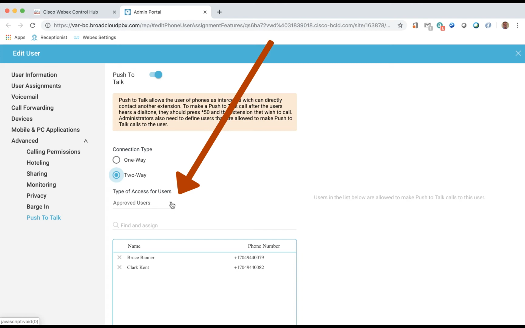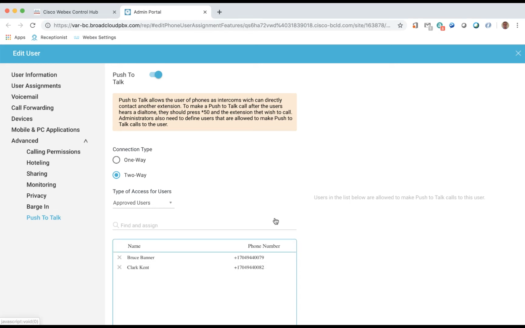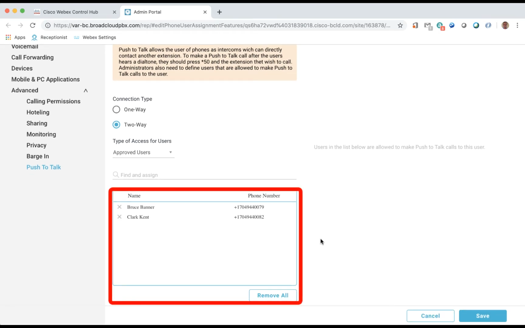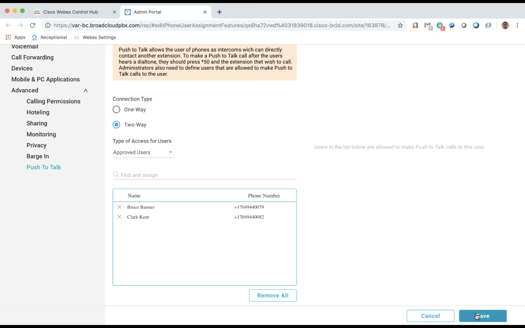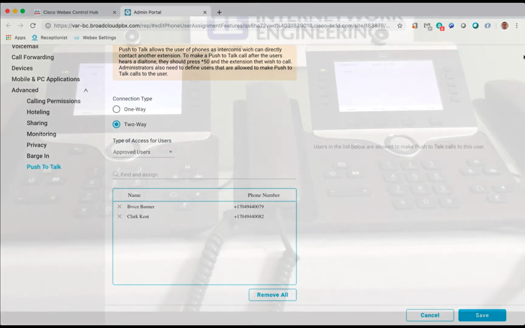Push-to-Talk can be configured based on whom we want to allow access to the user's phone or whom we want to block access. Lastly, we can choose the users for whom we are going to allow or block access. In our demo, we are configured to allow a list of select users, so they are the only users able to use the feature for this configured user.